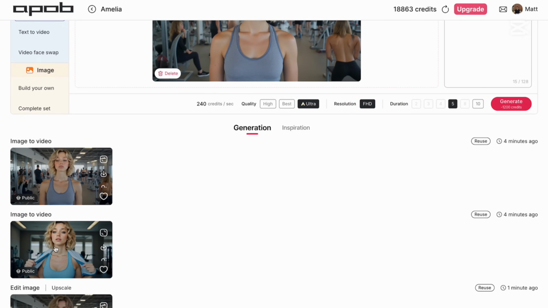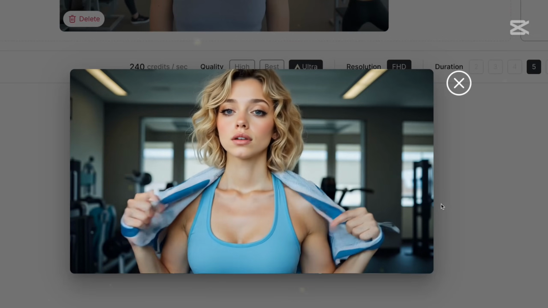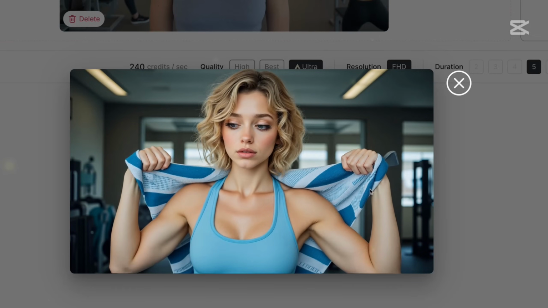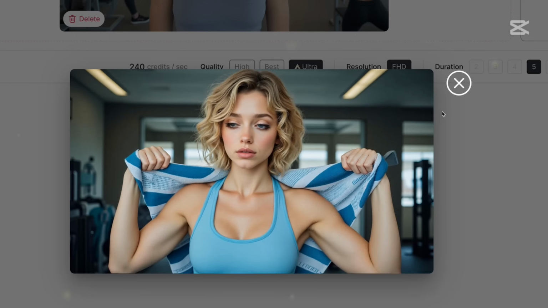And here we have image to video. So here is the first one. Again, nice video. She's holding the towel. Everything looks all right. There's a little bit of distortion with this left hand here in the towel. However, the generation is still very good in my opinion.